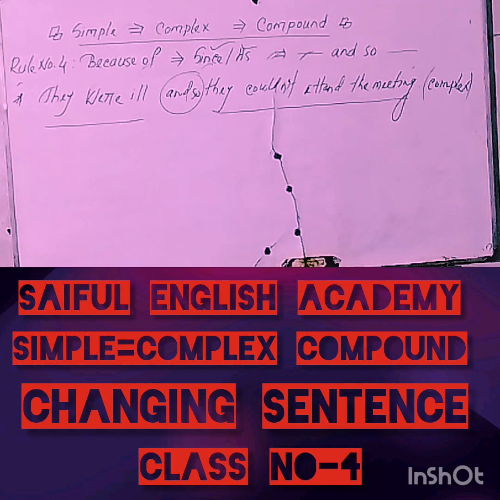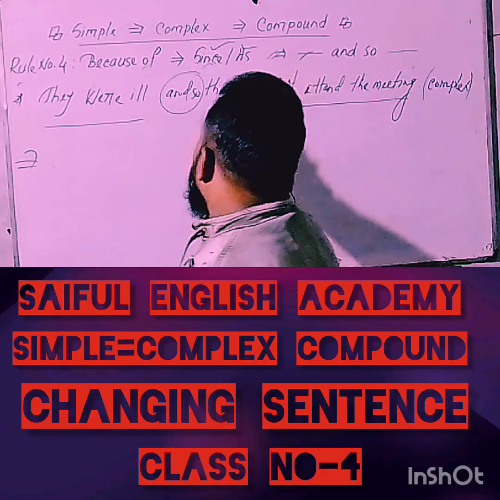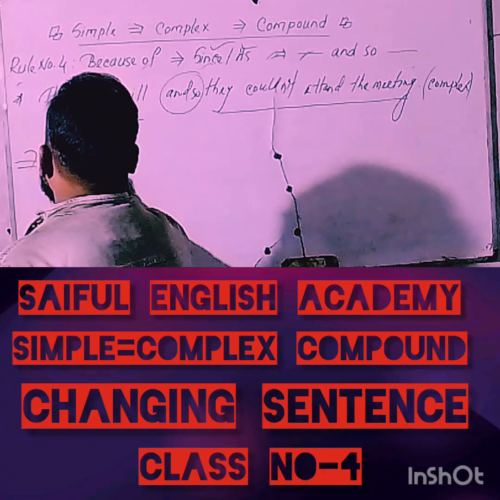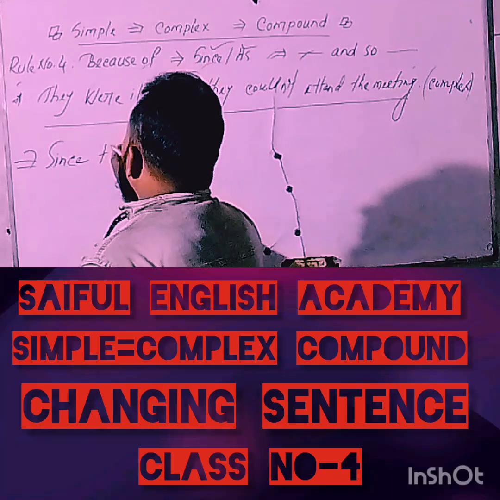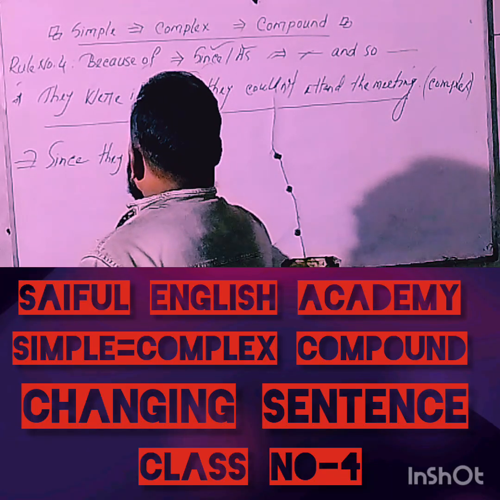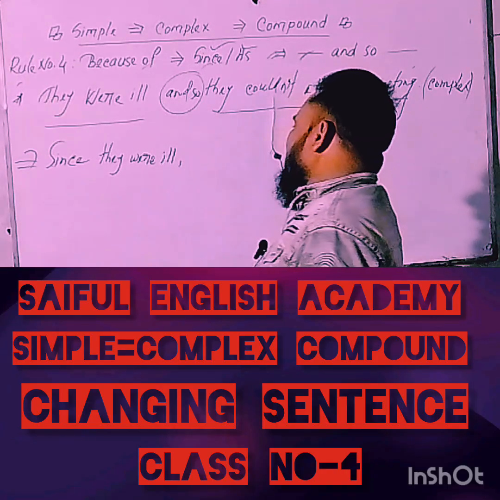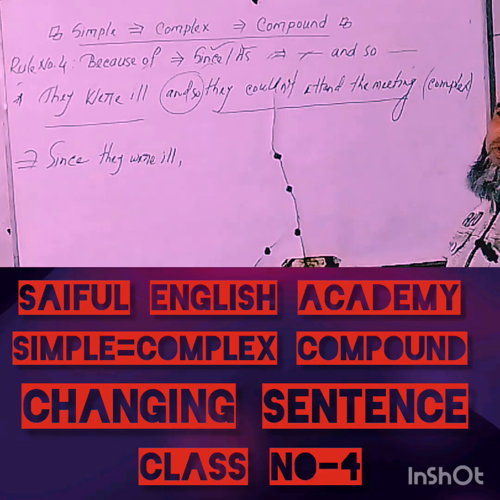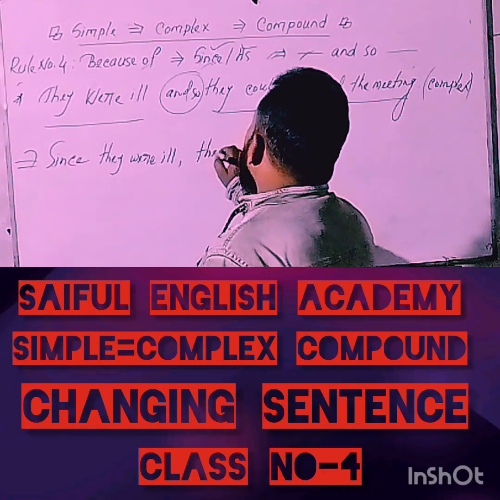In this case, I want to suggest that at first you'll have to use 'since'. Then write the first principal clause. Then delete 'and so' in the middle of the statement, use a comma, and then write the second principal clause.